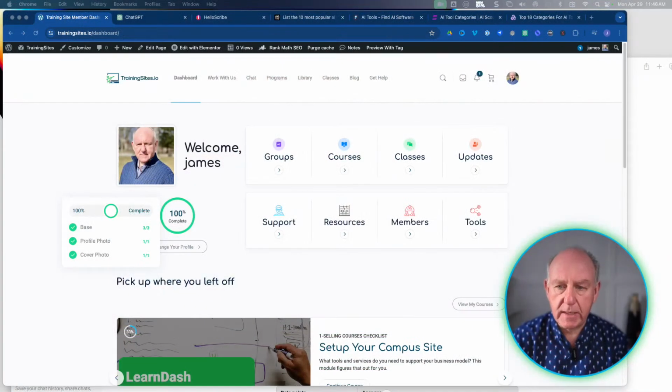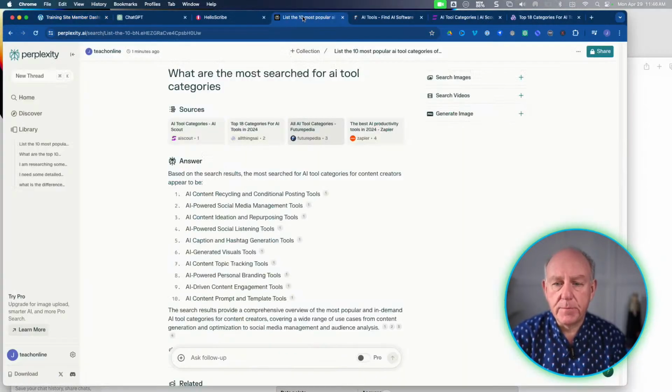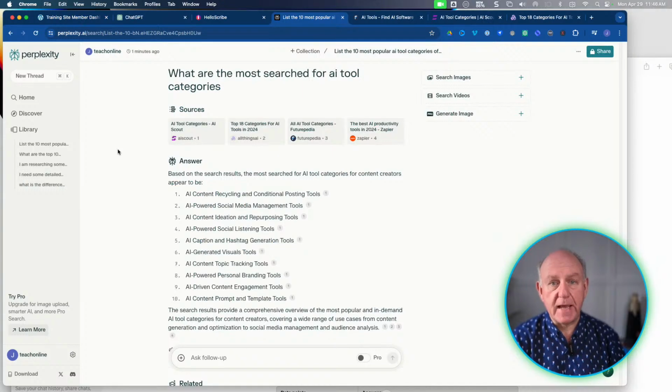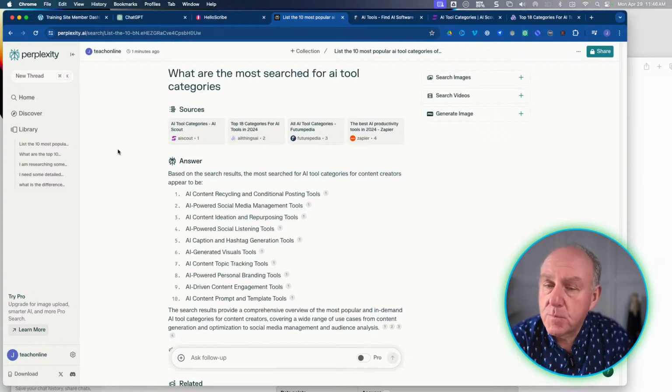Now, things are happening so quickly and it's going so fast. Let me just share this, for example. I'll show you an example. What I did is I just wanted to do some research and find out what's actually going on. I went to Perplexity AI, which is one of the tools that I talk about on a regular basis, and think of it as an answer engine as opposed to a search engine.